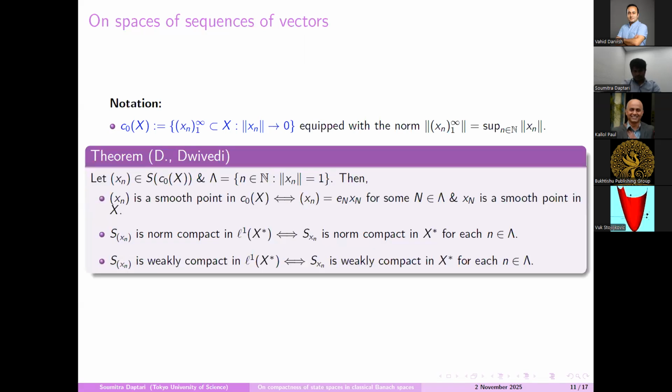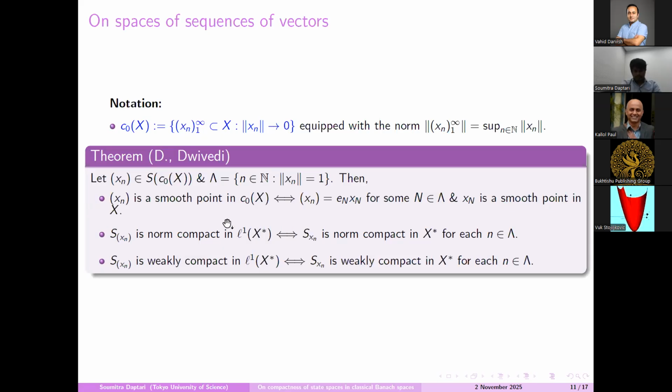In this case, we have derived that a sequence from the unit sphere of c_0(X) is smooth if and only if the sequence is of this form, where e_n is the element whose nth coordinate is x_N, for some n belonging to this Lambda, and this x_N is smooth in X.